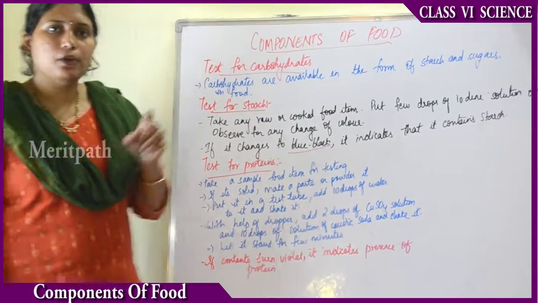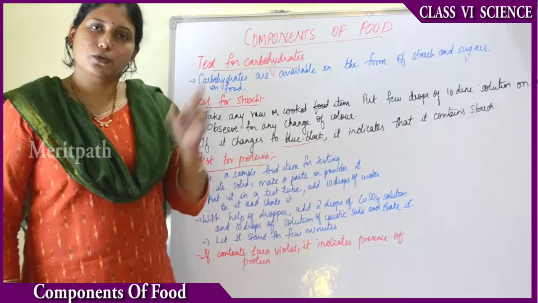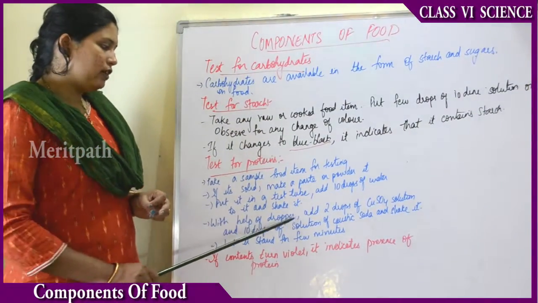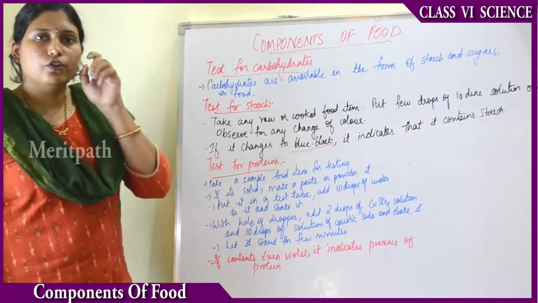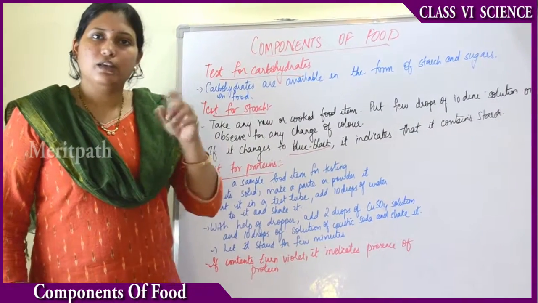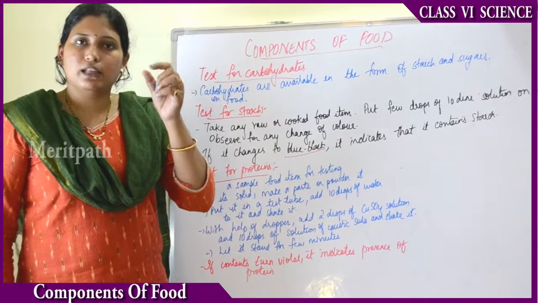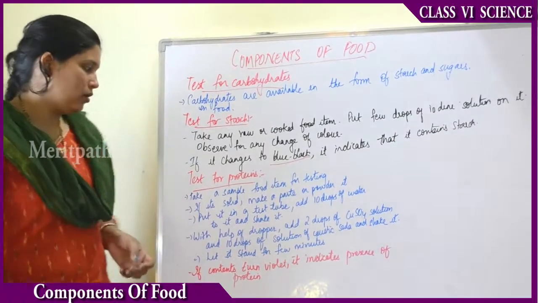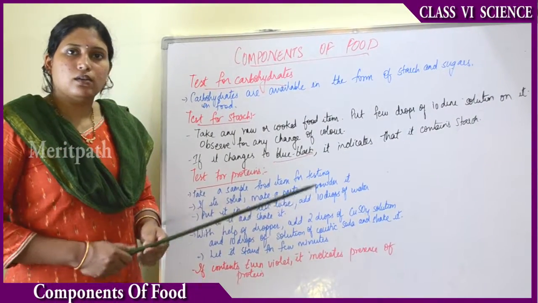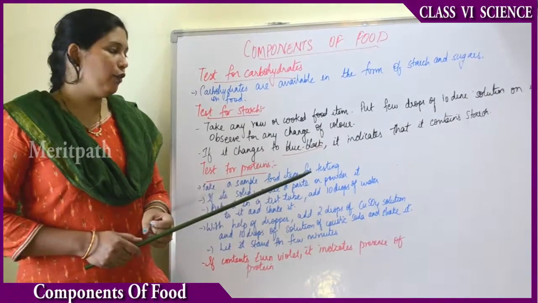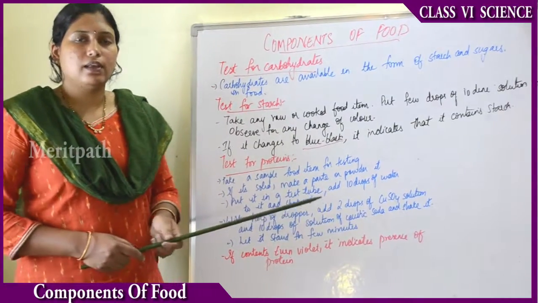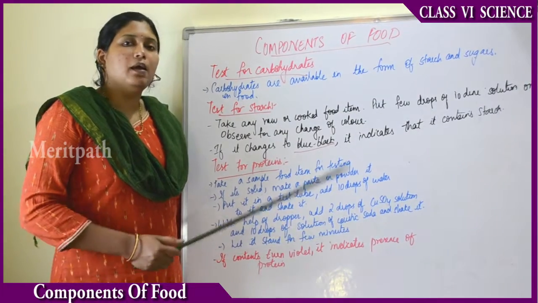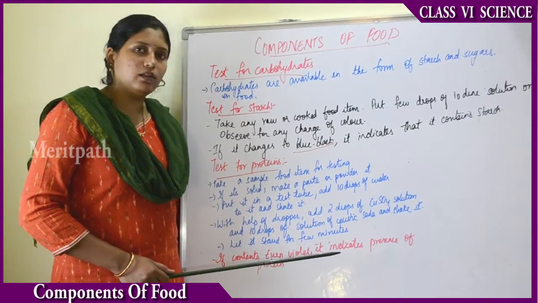So that food sample you have taken in a test tube, you added a few drops of water and mixed it. Then to that test tube you are adding with the help of a dropper. Dropper, you know, for babies and infants, how do we give the medicines or syrups? We give with the help of a dropper. That means things fall drop by drop. It is a plastic instrument. If you have infants at home, you can see that medicines and syrups are given with the help of droppers.